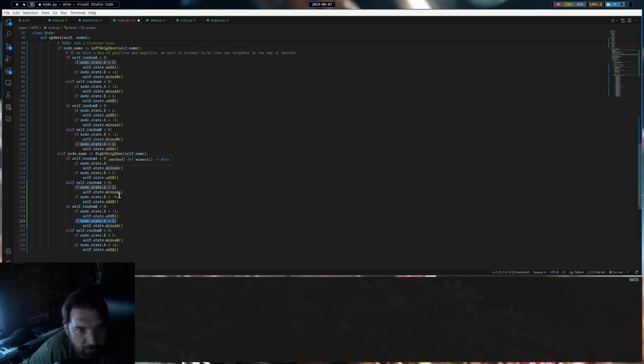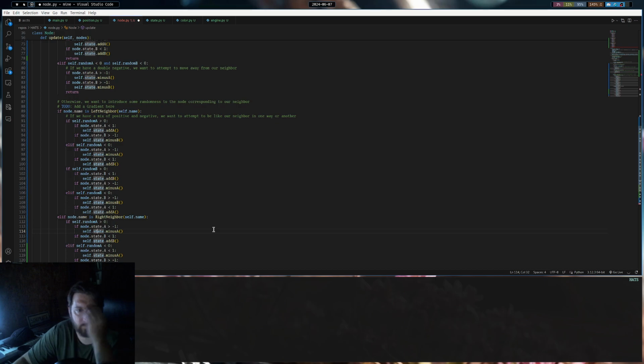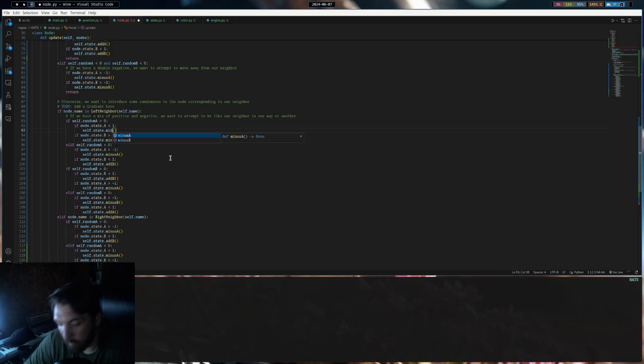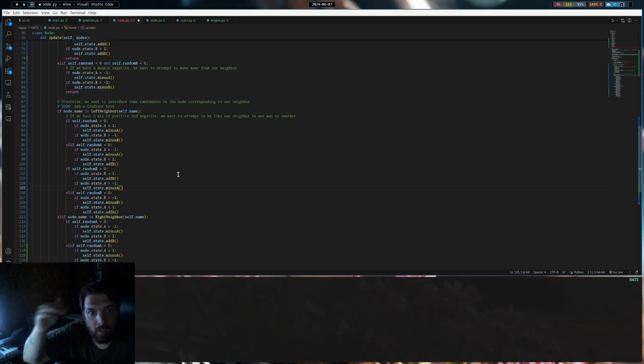So part of this isn't right. So let's think about this. If our left neighbor, we want to show a preference towards A. So if A is less than 1, then we want to minus it. Minus A. If node D is greater than negative 1, so if it's higher, we want to do the opposite of it. We want to minus B. We need to continue this logic all the way through this side,